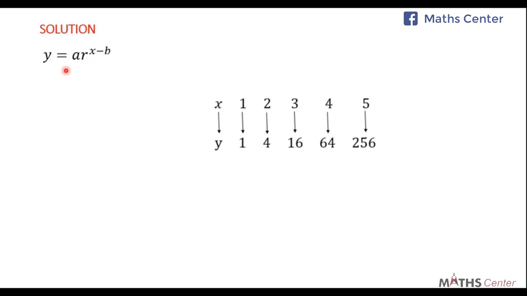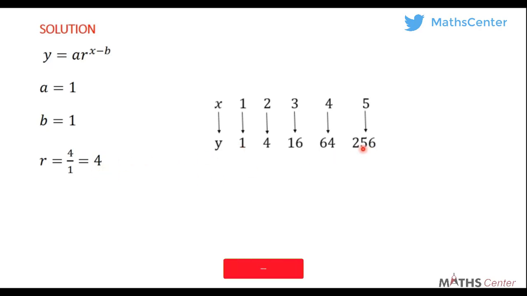The general rule says that y is equal to A R exponent x minus b. Now what is A? A is the first element in the domain. So in this case, A is 1. Sorry, A is the first element in the codomain. So in this case, A is 1. What is B? B is the first element in the domain. That is also 1. So this is B. What is R? R is the common ratio. How do you find the common ratio? You pick an element in the codomain, you divide it by the previous element in the codomain. So 4, you divide by the previous one, which is 1. So 4 divided by 1.